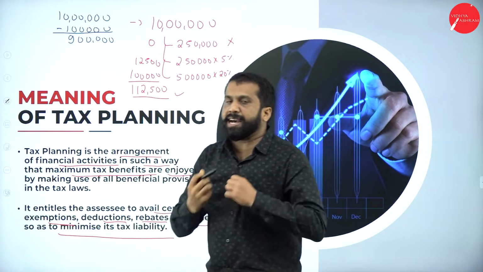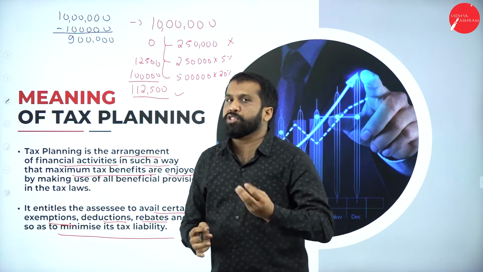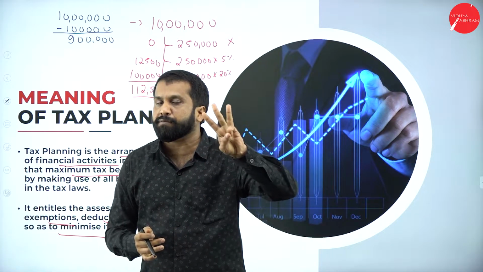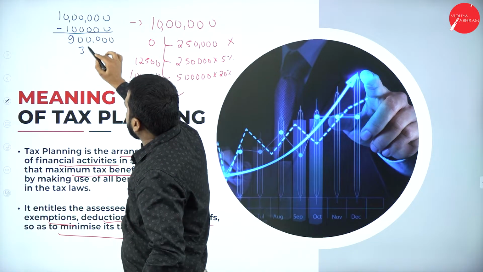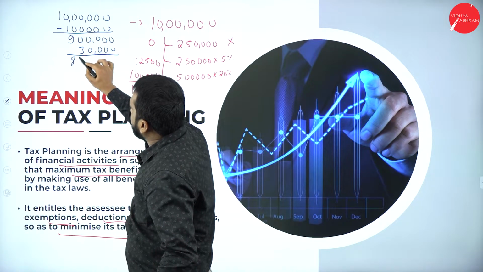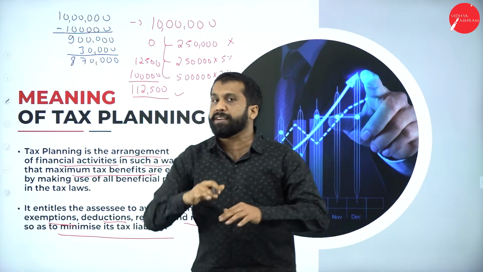Then again he asked me, do you have any insurance policy? I said yes. How much did you pay for your insurance policy? I said I paid 30,000 for my insurance. Get me that document. Again he reduced 30,000. So how much now? 8,70,000.